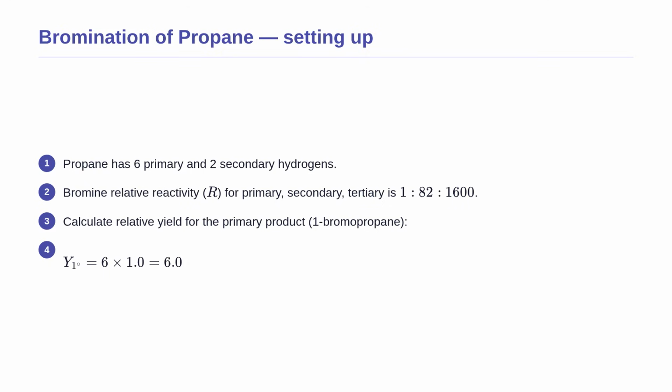The number of primary and secondary hydrogens in propane remains 6 and 2, respectively. We calculate the relative yield for the primary product by multiplying the 6 primary hydrogens by the bromine relative reactivity factor of 1.0. The relative yield score for the primary position remains 6.0, just like in chlorination.